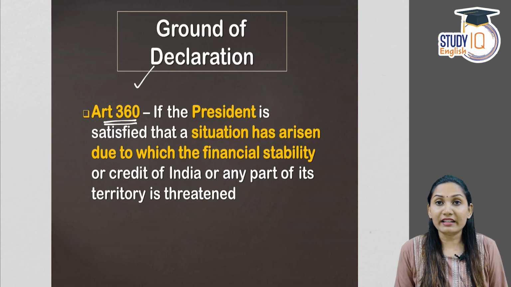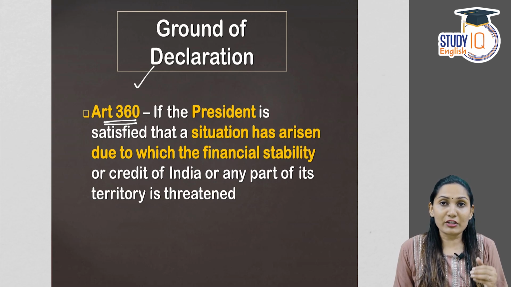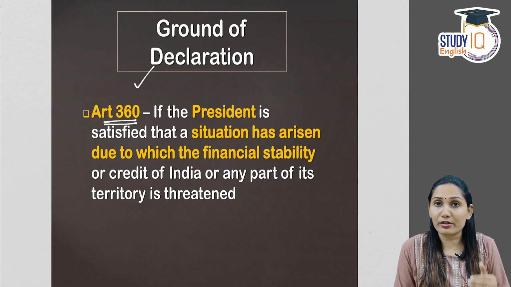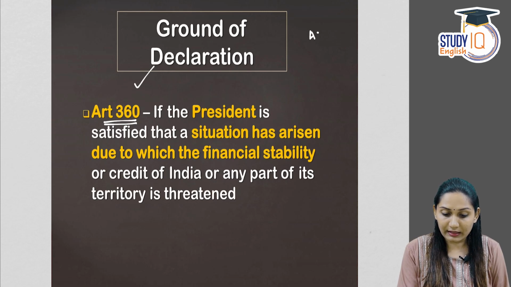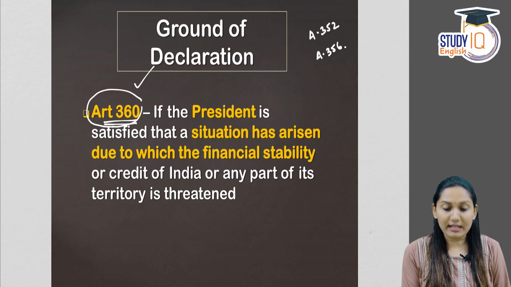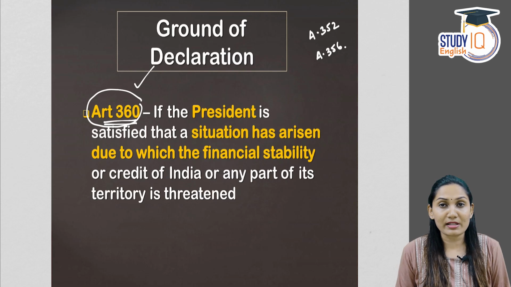According to Article 360, financial emergency is mentioned in the Constitution under Article 360, which means that financial emergency is a constitutional provision. The other two emergencies as well are constitutional provisions, that is Article 352 and Article 356 of the Constitution, which respectively talk about national emergency as well as the President's rule. Whereas financial emergency is mentioned in Article 360, which means it's a constitutional provision.